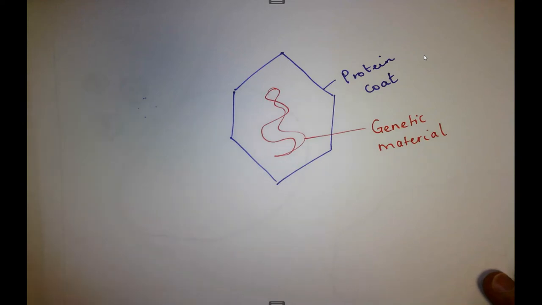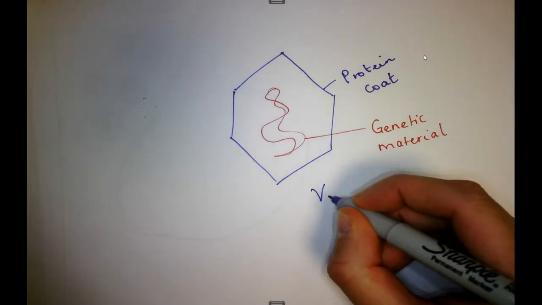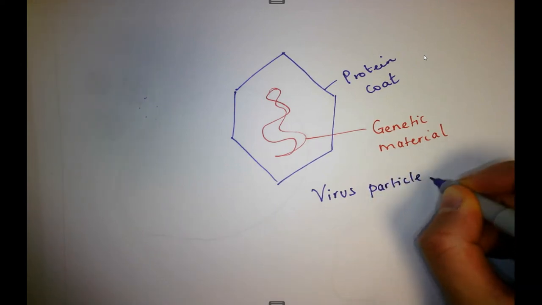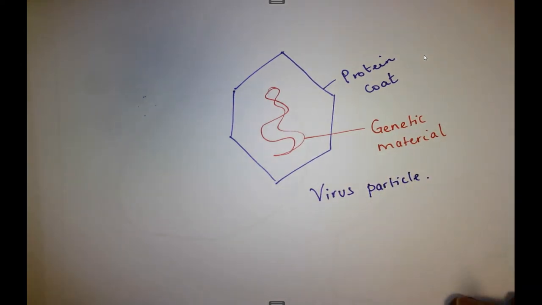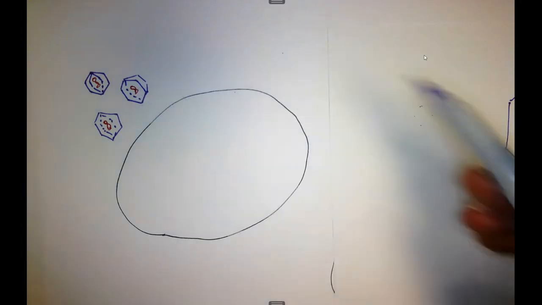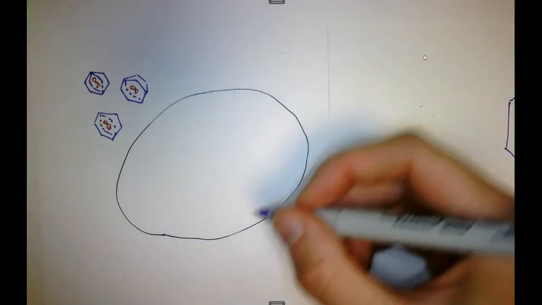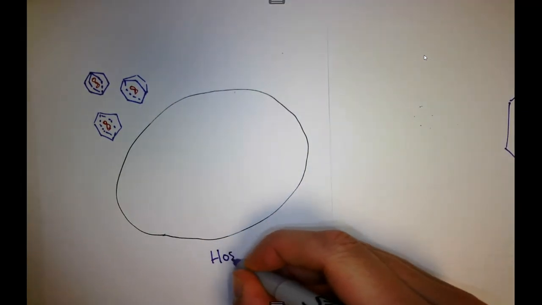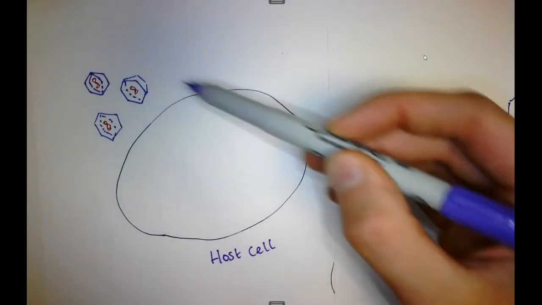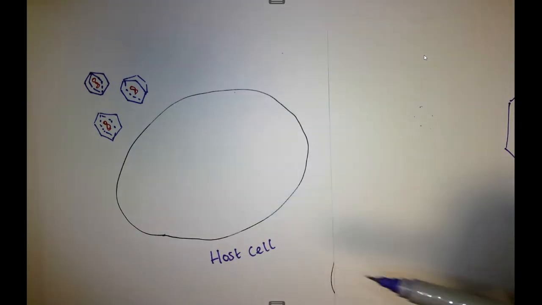Now, what that means for these viruses, so if this is one virus particle, for this virus particle to replicate itself and to make more copies of itself, it can't do that on its own. So what it needs to do is infect other cells. So these would be some virus particles here. You can see they've got their protein coat around the outside, and they've got their genetic material. And this here would be the cell that it's going to infect, which we could call the host cell.